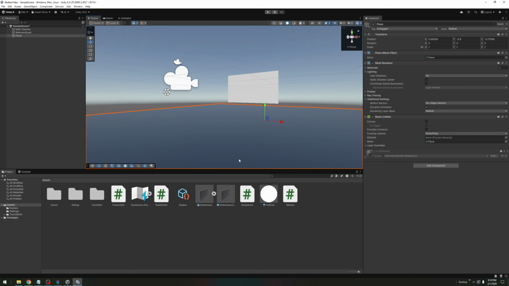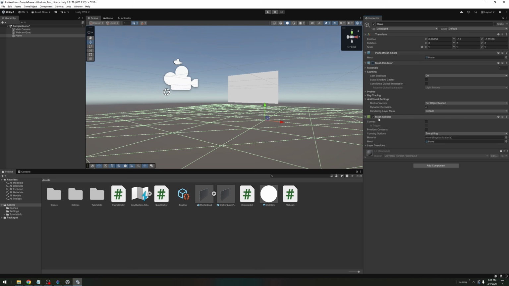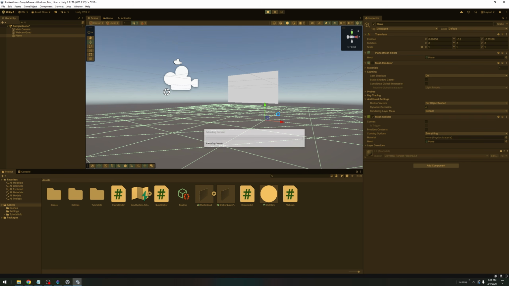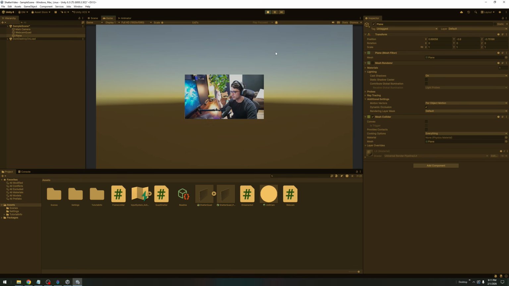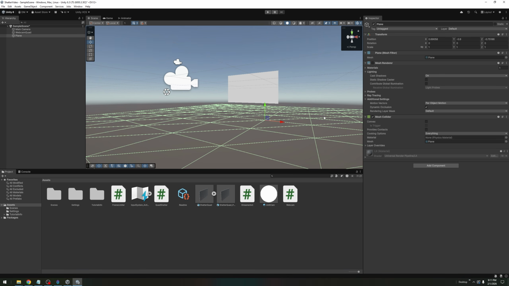Now, I don't want them to see this floor, right? I just want it to be holding things invisible. So in order to do that, with this selected over on the right side, it says plane, you're going to uncheck mesh renderer. The mesh collider is the actual thing that causes collision, so leave that on and keep this off. And now when we click play, it should be perfectly good to go. It's simply just going to hit space and it's going to fall on the floor, and that's it. You can't tell what it's sitting on. That is just the background, so we're good to go. Excellent. Now we have it fully working within Unity, and we need to get it outside of Unity.